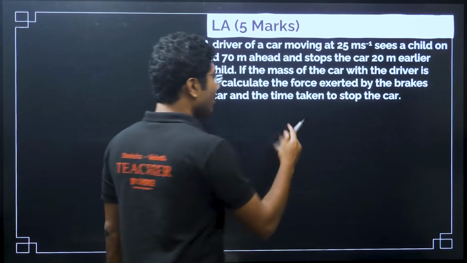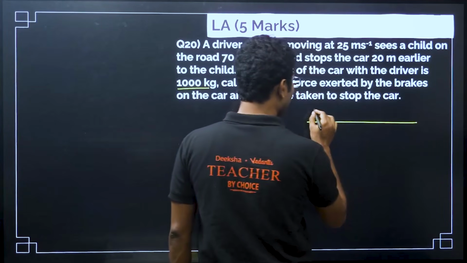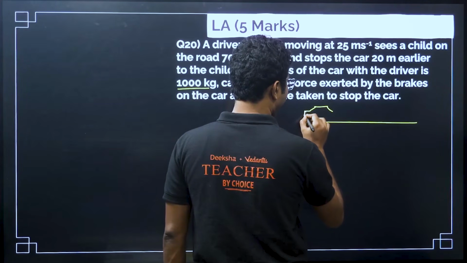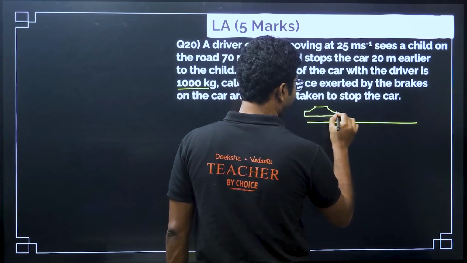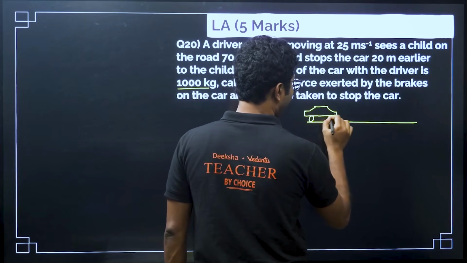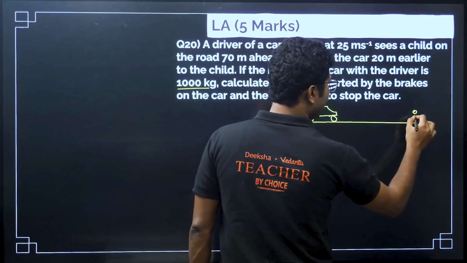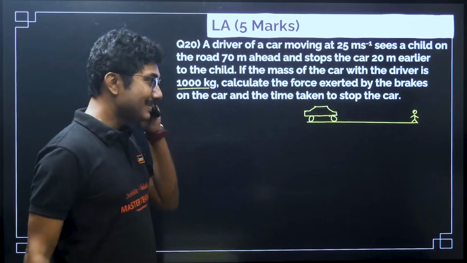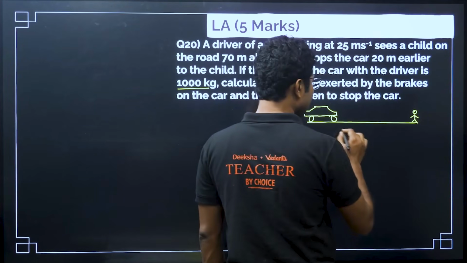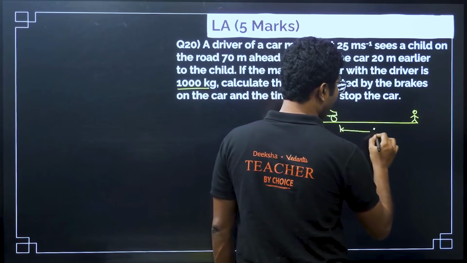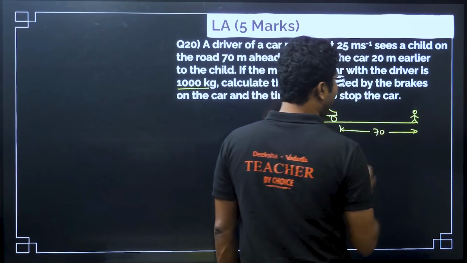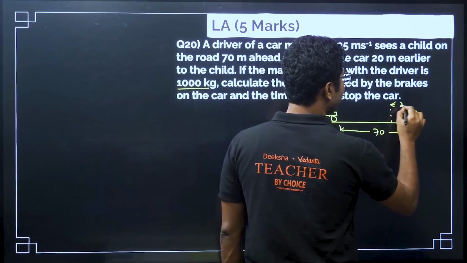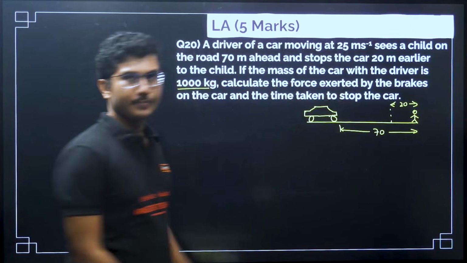So, here we have a car and there is a child. The car sees the child when the distance was 70 meter, and after some time the car stops 20 meters before reaching the child, right.